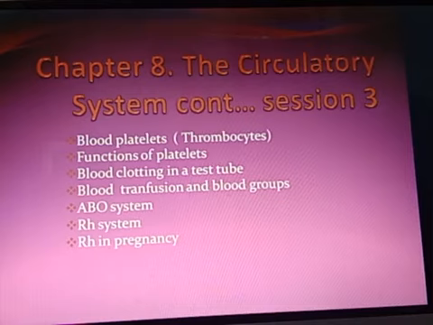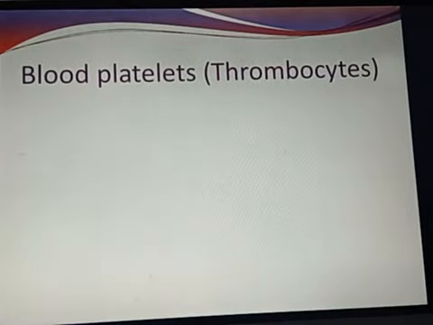So these are the things we will be seeing today. Let us start with the first topic, blood platelets, which are also termed thrombocytes.